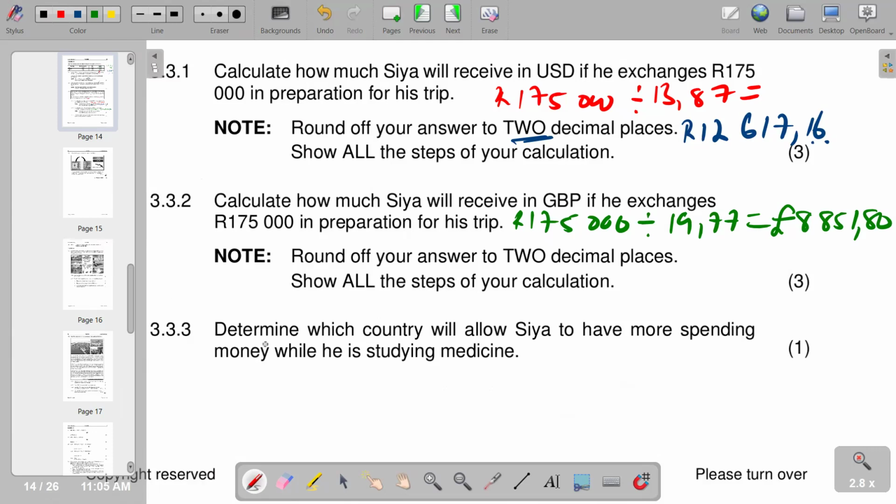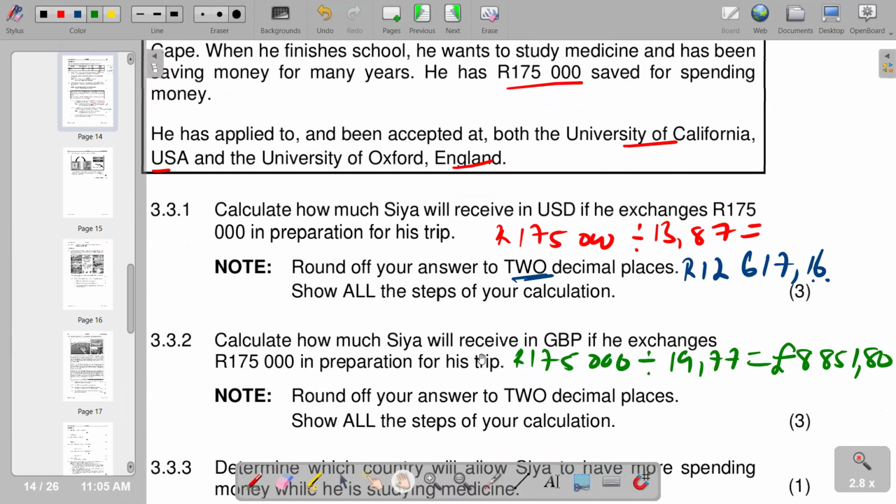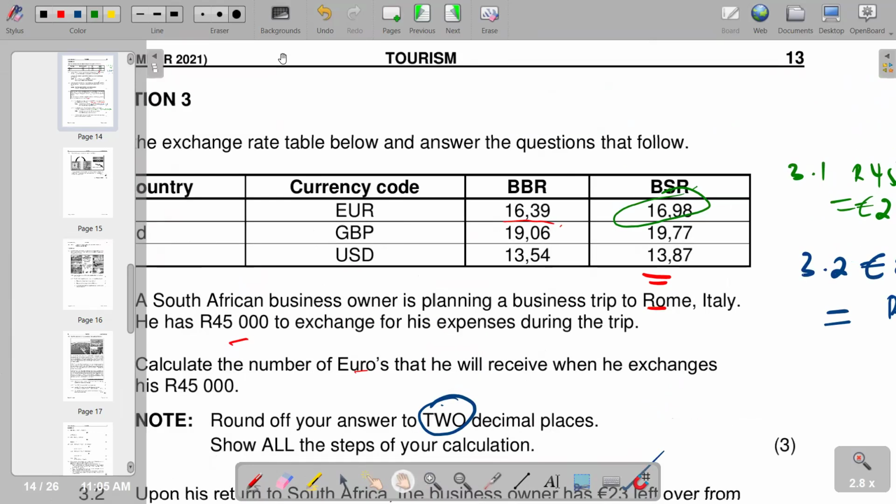Then on the next part, determine which country will allow Sia to have more spending money while he is studying medicine. So of course, the one with the lowest rate will allow Sia to buy more units of that currency. So we are going to the selling rate, and that's the rate used when Sia is buying the currency. And the one with the lowest will be the one which is going to give Sia more spending money. So we come to the selling column.